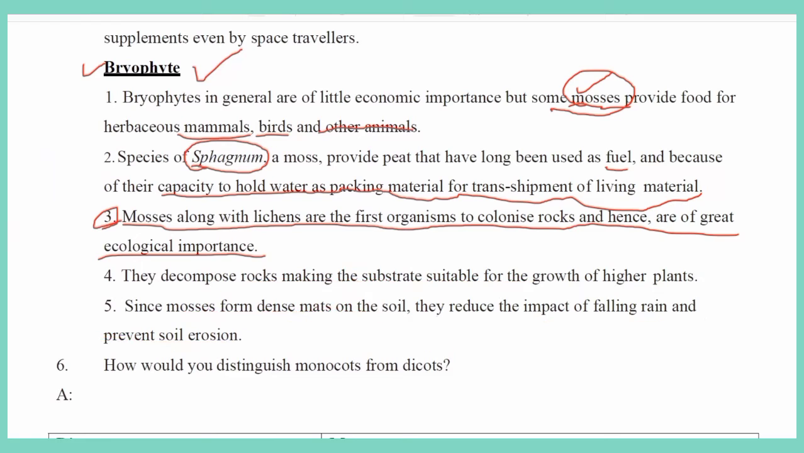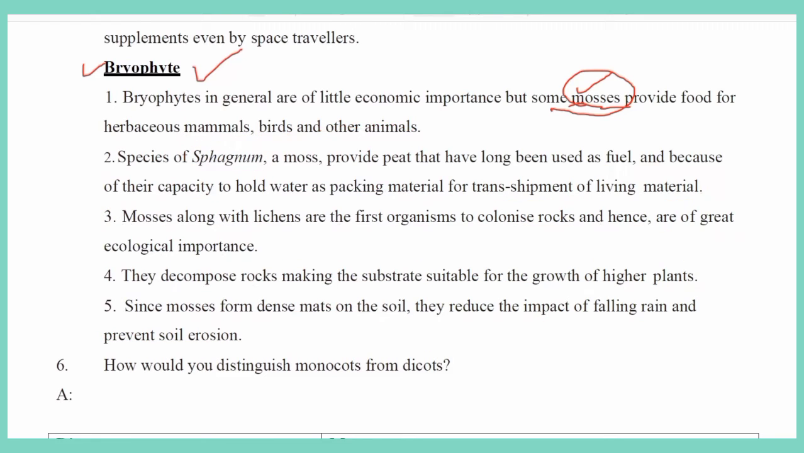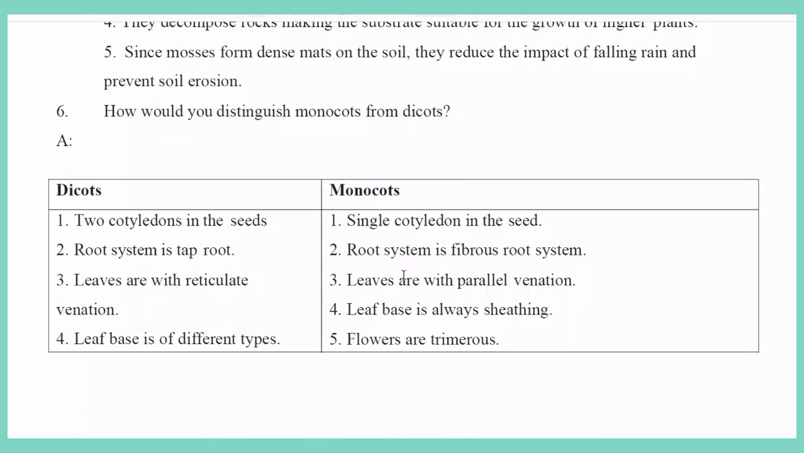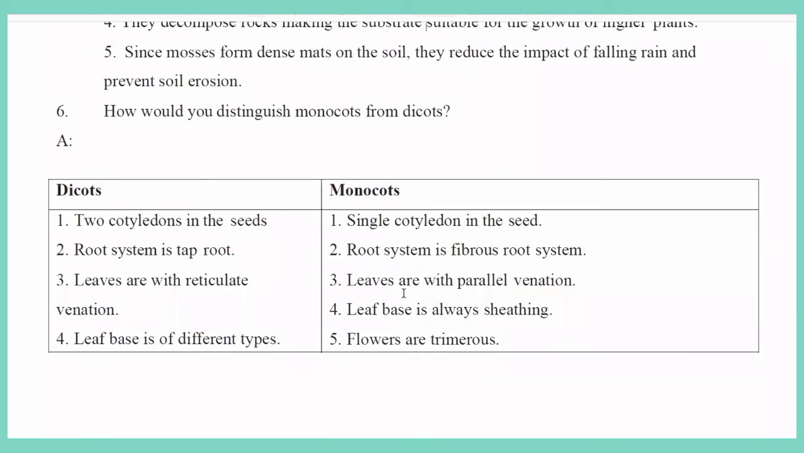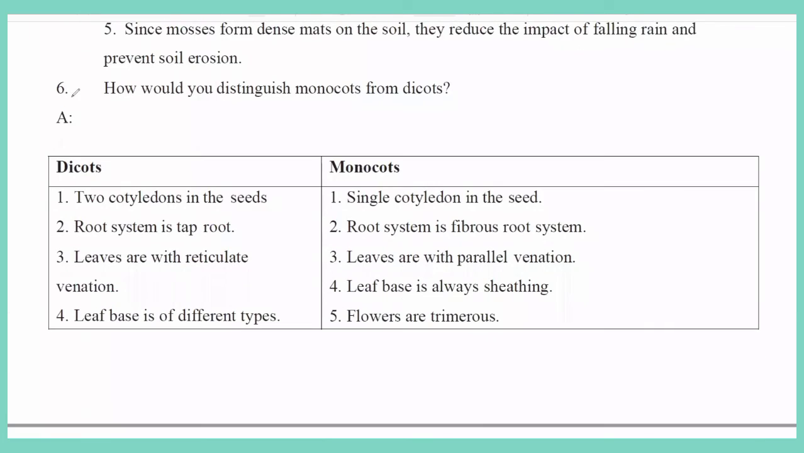Next, the sixth question: how would you distinguish monocots from dicots? We already heard this in lower classes. Once again, the plant kingdom is divided into five groups.